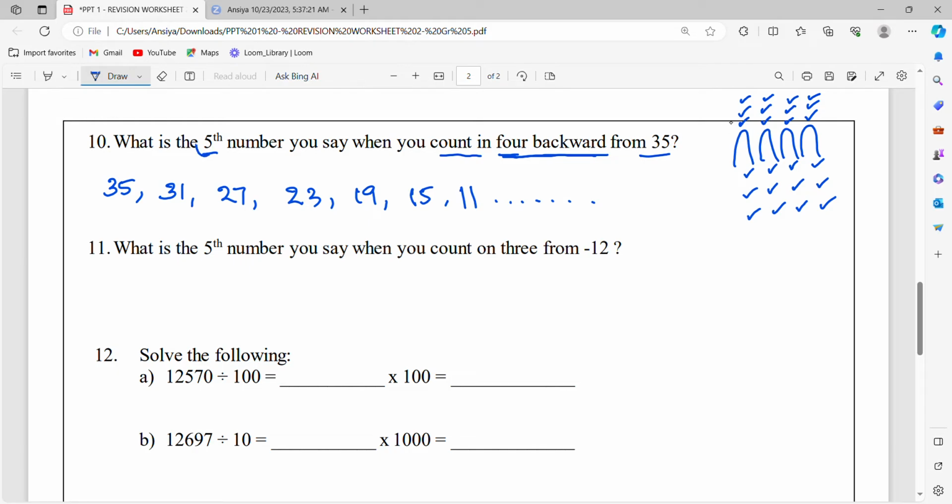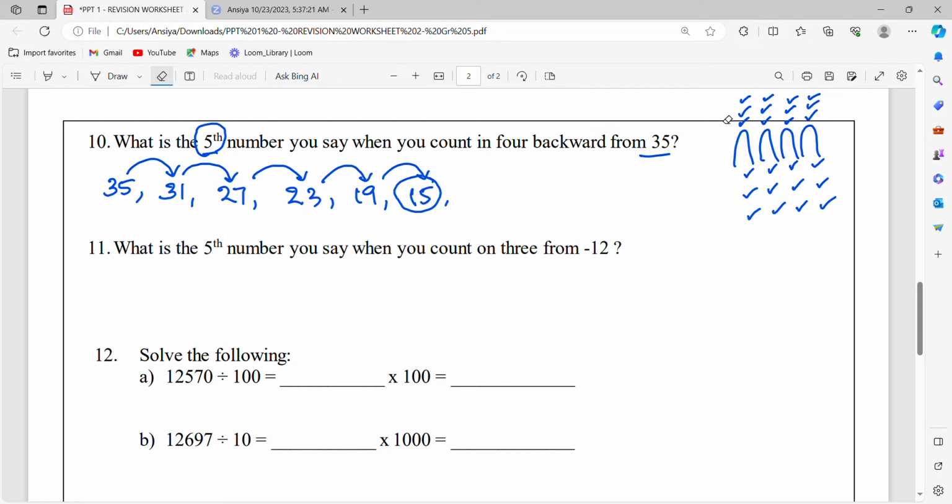The question is demanding you, what's the fifth number from 35? So we will see first number, second number, third number, fourth number, fifth number. So the actual final answer is 15. You can continue as many as we can, no problem, but which is not needed. We need only the fifth number. While doing, you can also check whether you reached the fifth number or not.